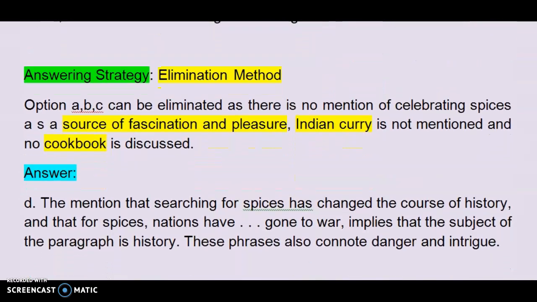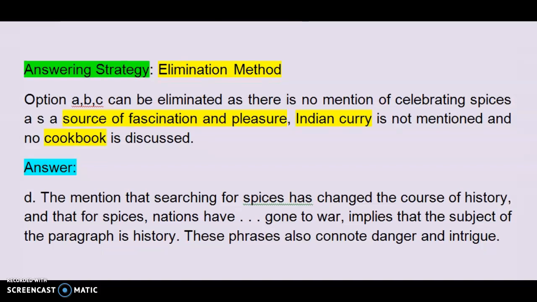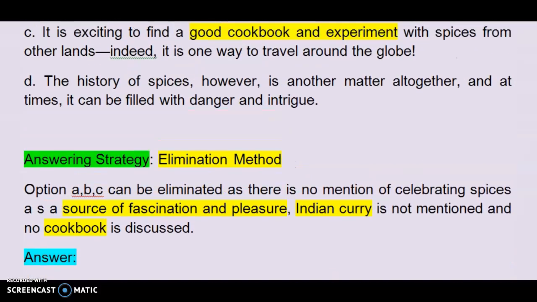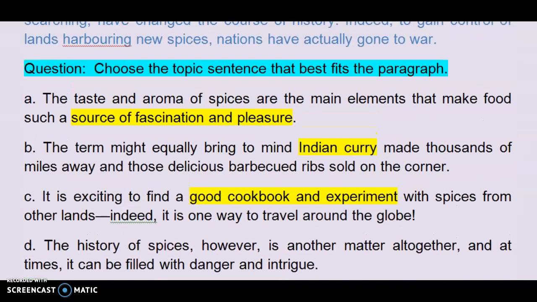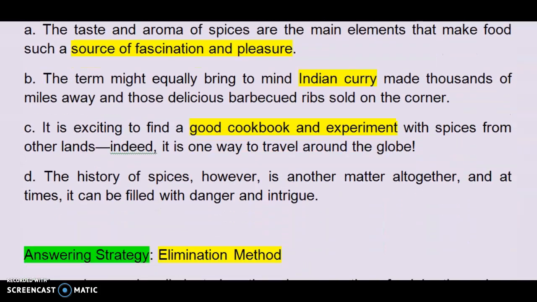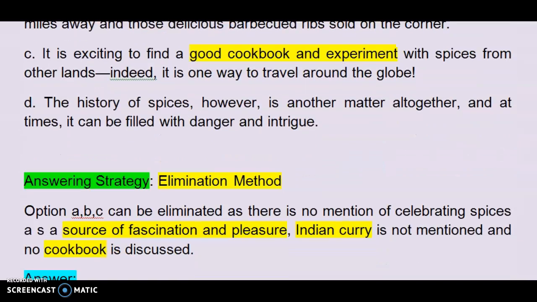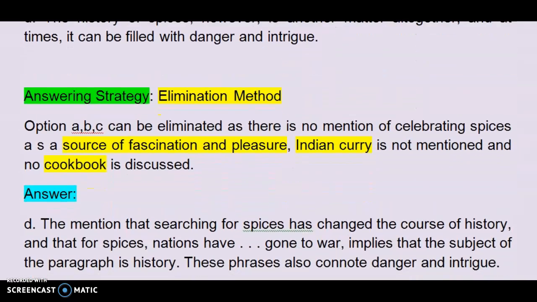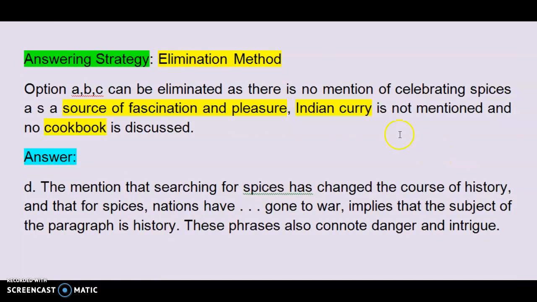The mention that searching for spices has changed the course of history and that for spices nations have gone to war implies that the subject of the paragraph is history. These phrases also connote danger and intrigue. This strategy of determining the topic sentence in a passage, in a paragraph, can be used, practiced and mastered using the strategy of reading and using the strategy of responding to the answer. Thank you.